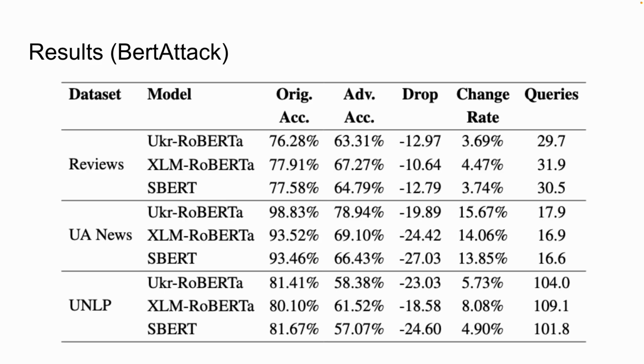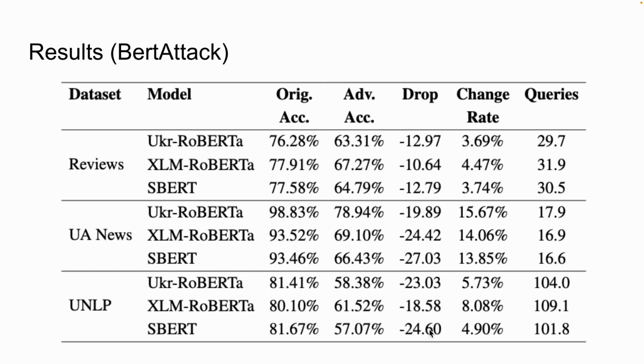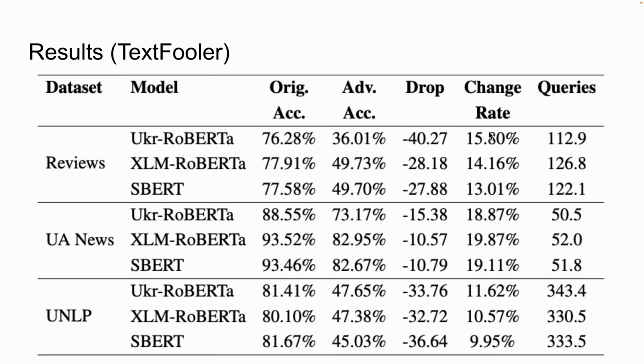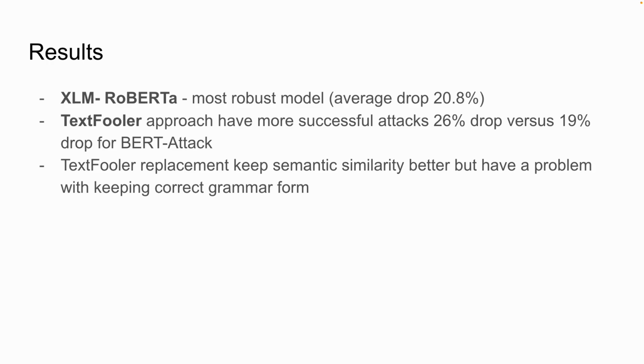Second, in the results of the BERT attack, the results are worse because the drop in performance is much smaller. Here it is around 30%, and now here it is around 10-20%. But the change rate is much smaller. For TextFooler we have around 15%, and here we have around 3-4%. So each has fewer changes and therefore less drop in performance.